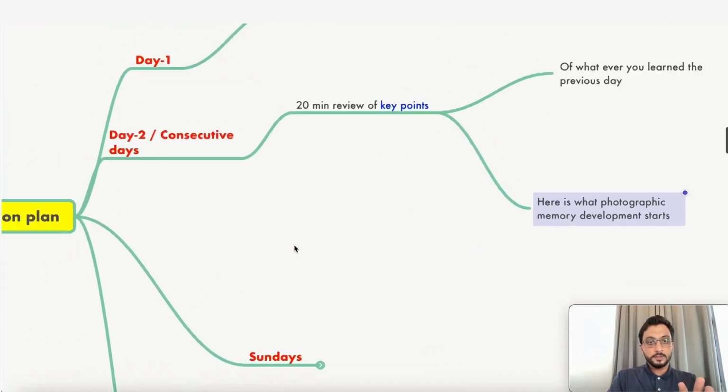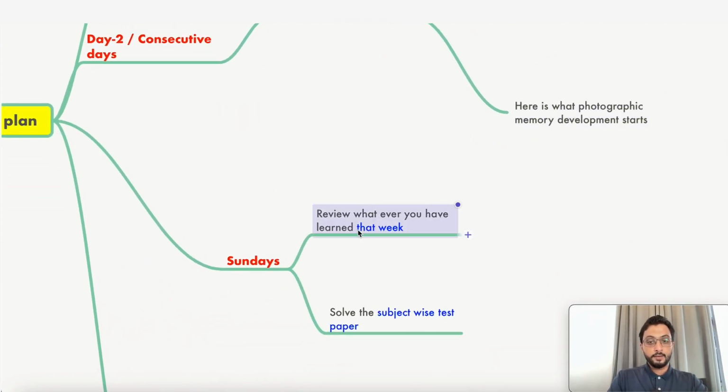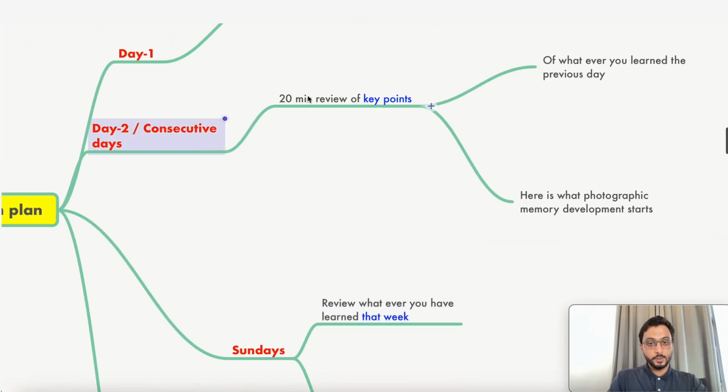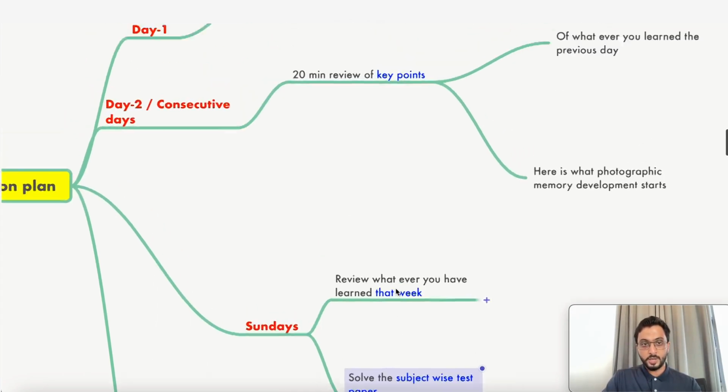Now, this will continue. I'll give you an example very soon. On Sundays, you review whatever you have learned that week. So the next day is what you learned the previous day, and Sunday is whatever you have learned from day one to day six. And you'll have a subject-wise test paper. Remember I told you, learning comes by solving more and more questions. You have a topic-wise test paper after every topic, but much more important, if you can do a topic-wise test paper every day, that's very good, or every alternate day. If you can do it, very good, but you have to be a very fast learner for that. Even if you don't, you must do your subject-wise test paper. That's what happens on Sunday.